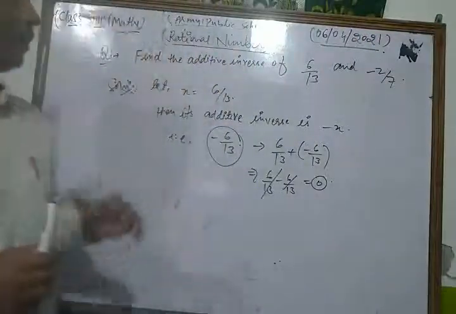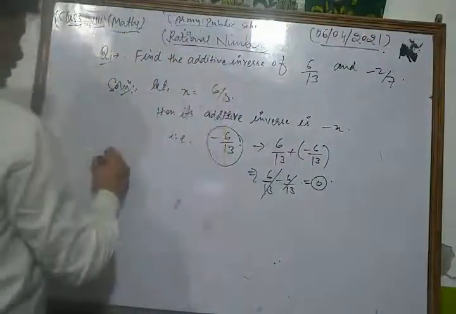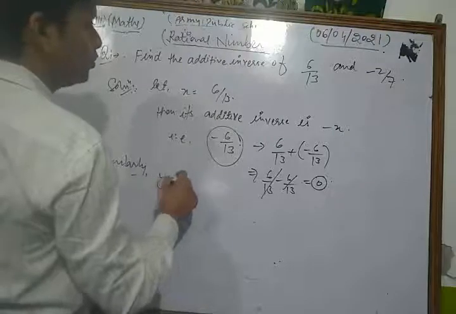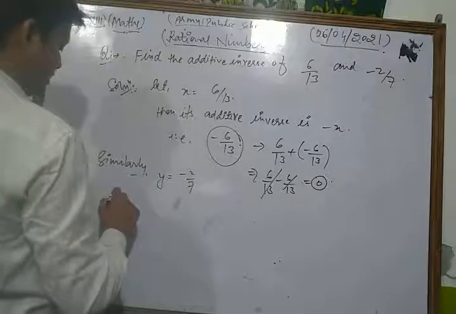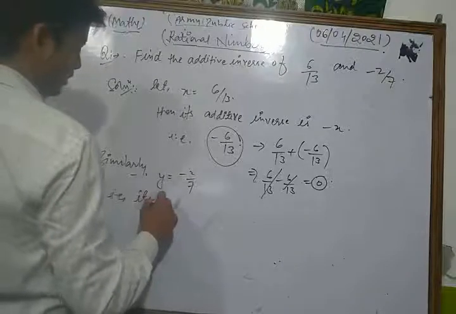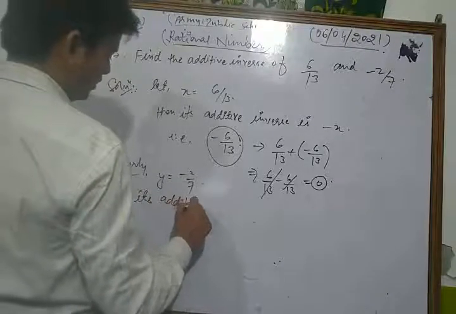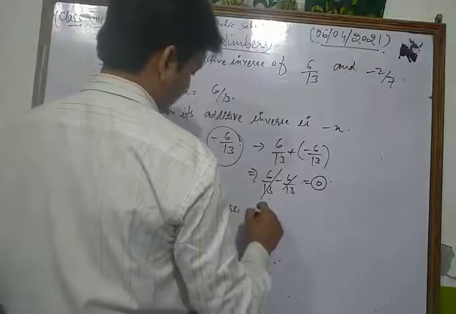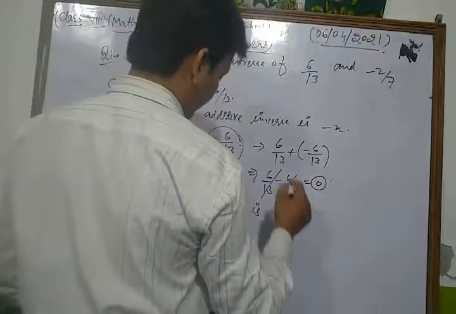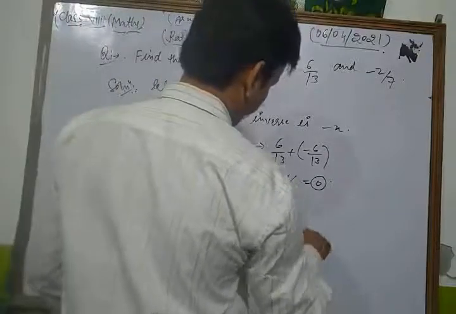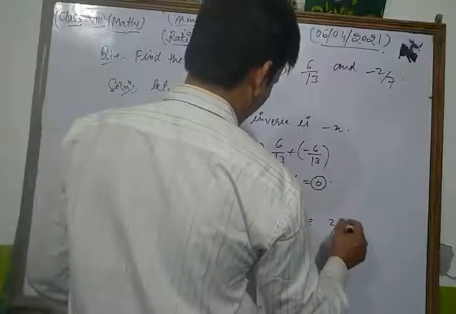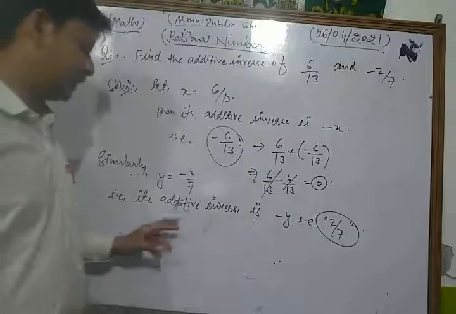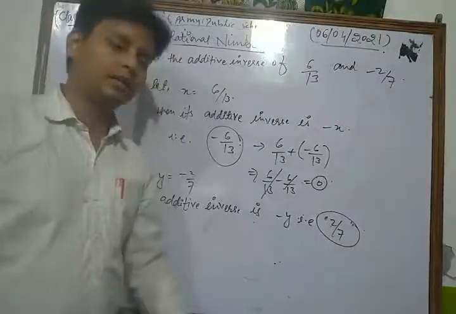Okay, now similarly we take y equal to minus 2 by 7, then its additive inverse is minus y, that is plus 2 by 7.